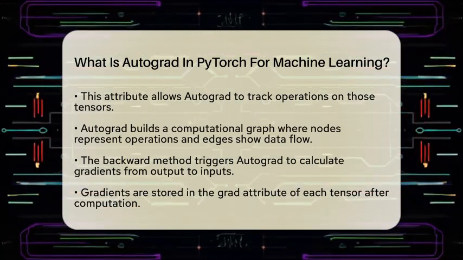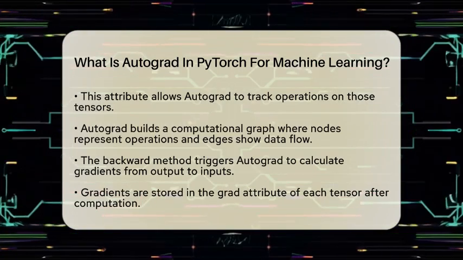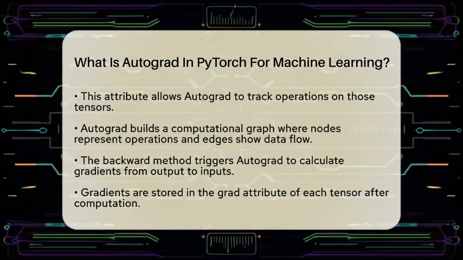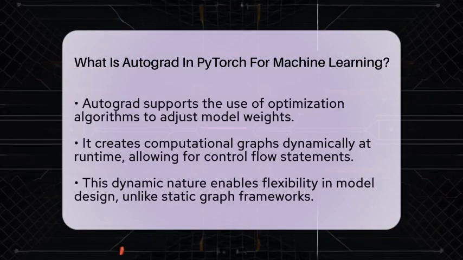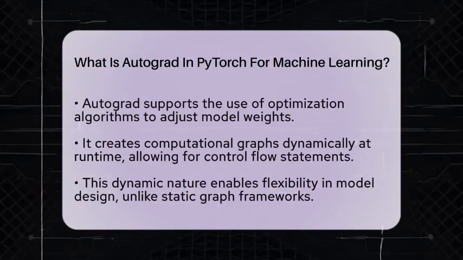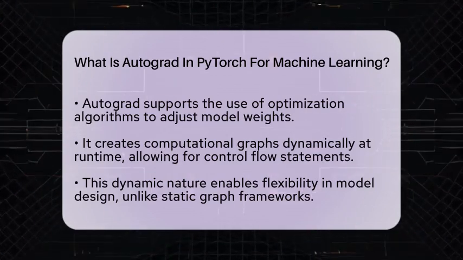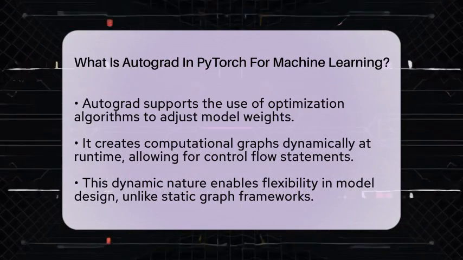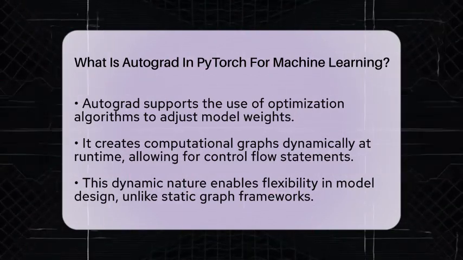One of the standout features of Autograd is that it creates the computational graph dynamically at runtime. This means you can include control flow statements like loops and conditionals in your models. Even if these change with each iteration, Autograd will still compute gradients correctly. This flexibility sets PyTorch apart from static graph frameworks, making it a favorite among researchers and developers.